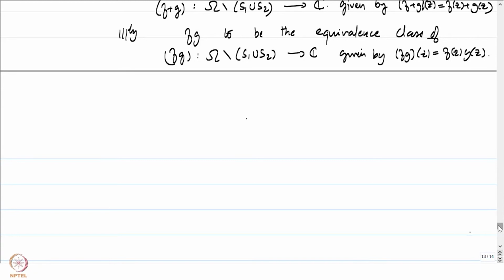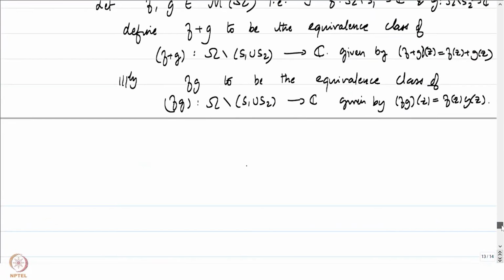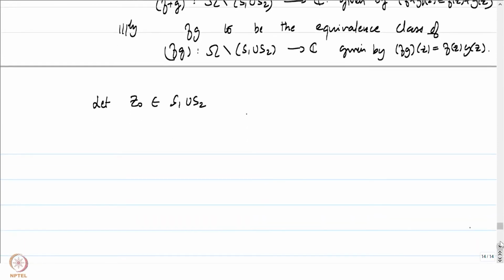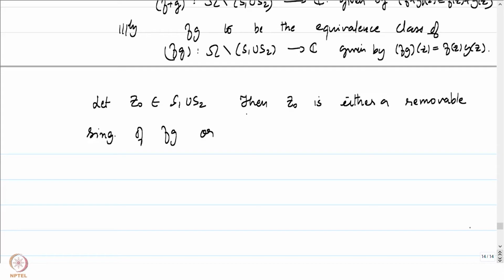There are many cases that will come up. One just has to sit down and check them. I will anyway do it for f times g and leave f plus g as an exercise for you. So the claim is: let z0 be a point in S1 union S2. Then z0 is either a removable singularity of f times g or a pole of f times g.